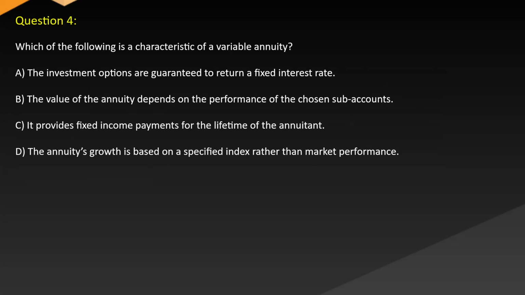Question 4. Which of the following is a characteristic of a variable annuity? A. The investment options are guaranteed to return a fixed interest rate. B. The value of the annuity depends on the performance of the chosen sub-accounts. C. It provides fixed income payments for the lifetime of the annuitant. D. The annuity's growth is based on a specified index rather than market performance.